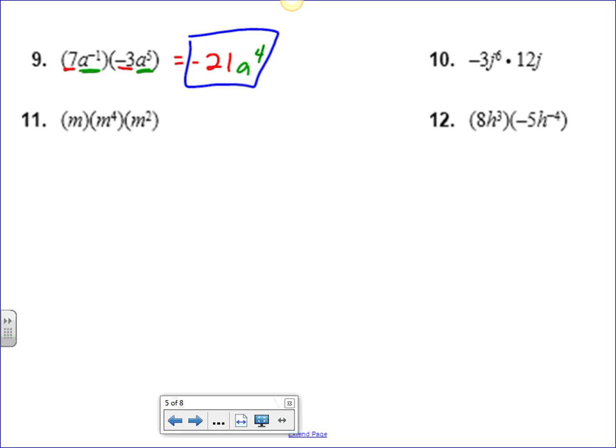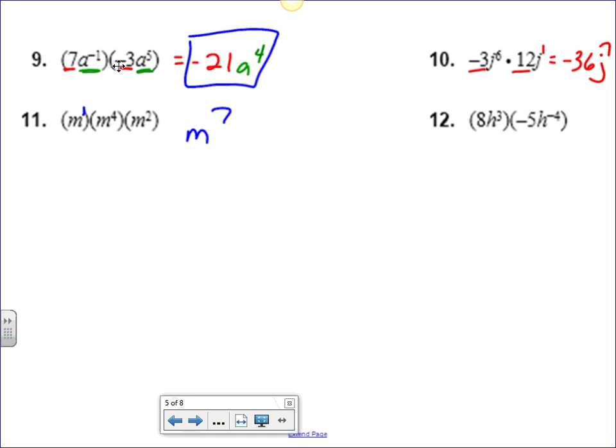If I look at this next one, similar, I take a look at the negative 3 and the 12, I multiply those and I get a negative 36. Okay, if I look at j to the 6th and j to the 1st, if I multiply those, this is really j to the 1st, so that would be j to the 7th in the end. Okay, this next one, m times an m to the 4th times an m to the 2nd. This is m to the 1st again, so that would be m to the 7th as well.